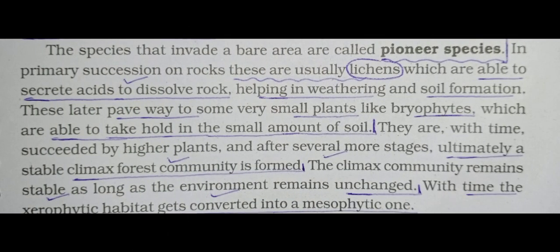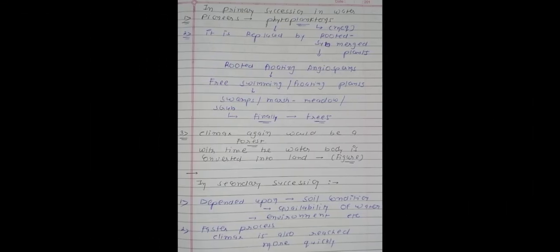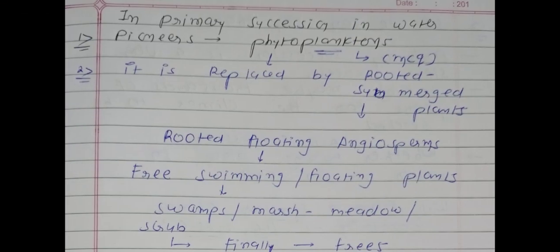Okay, see this paragraph. The species that invade a bare area are known as the pioneer species. In primary succession on rocks, these are usually lichens. Underline lichens, which are able to secrete acid to dissolve rock, helping in weathering and soil formation. This later gives way to some very small plants like bryophytes, which are able to take hold in the small amount of soil. And you know that then stable climax forest community will be formed, and at last mesophytic habitat will be formed. Okay, now we have one example.